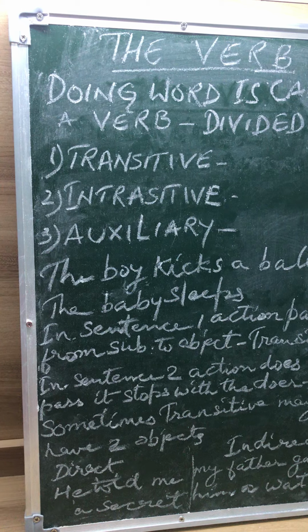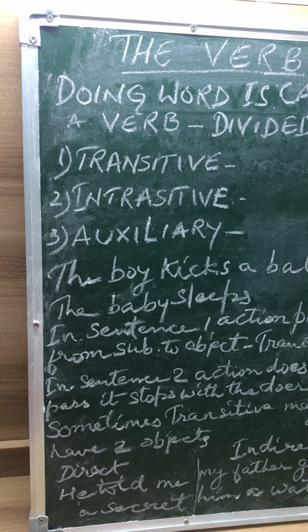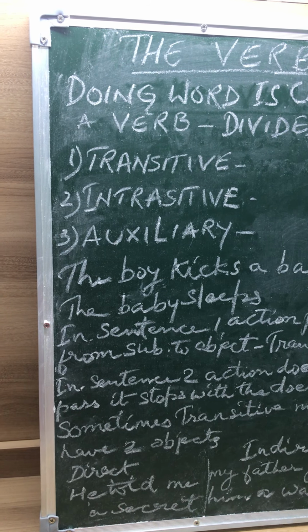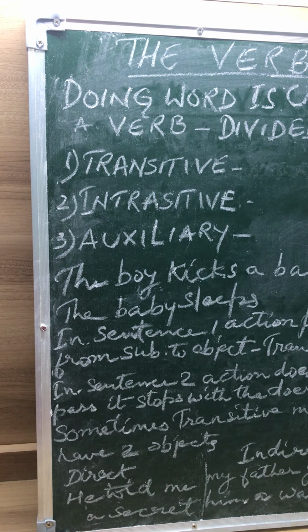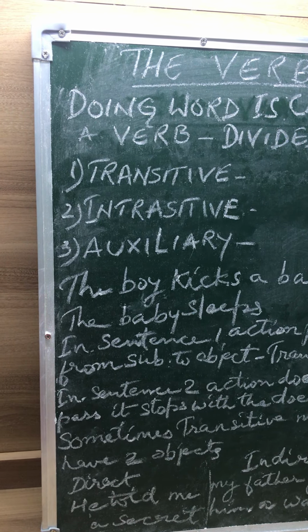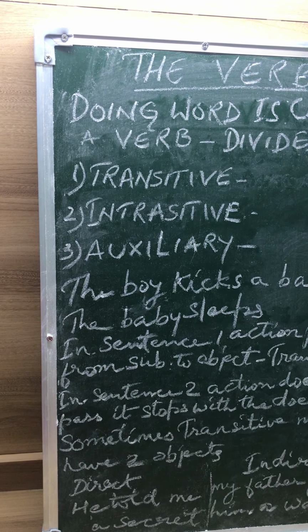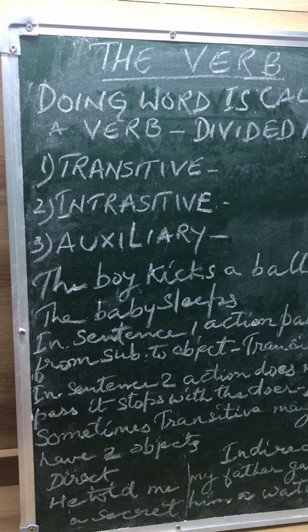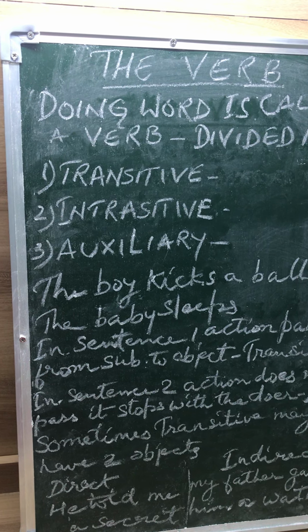Transitive verb means that it has an object. When we use a transitive verb, the action goes across the verb from subject to its object.